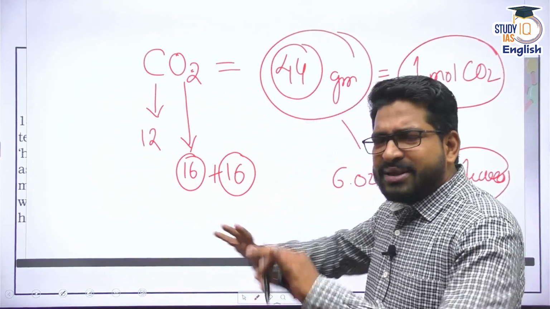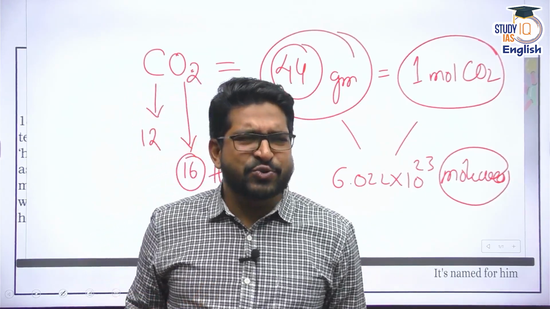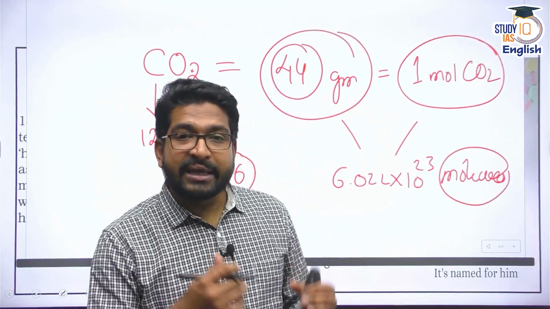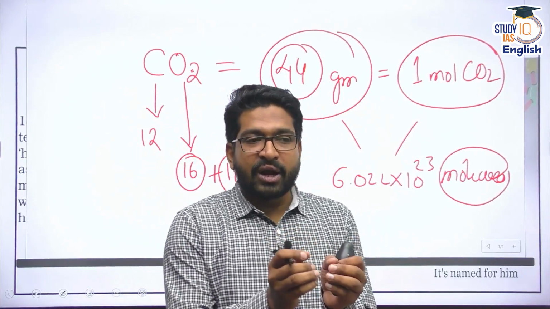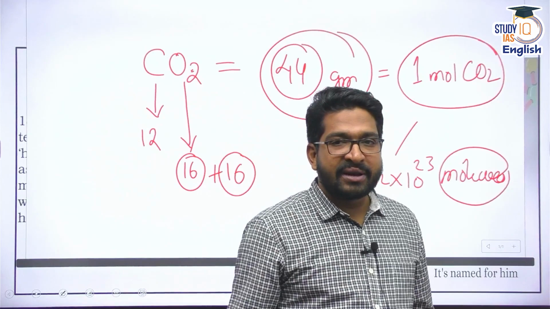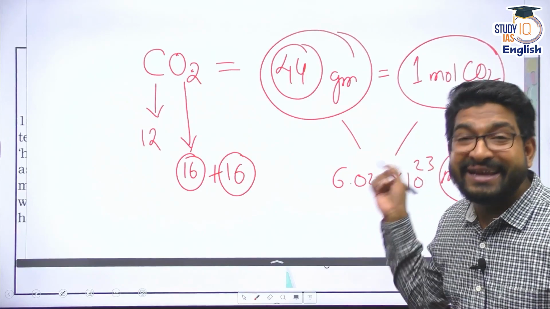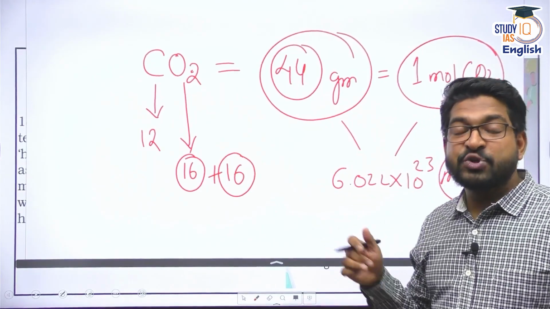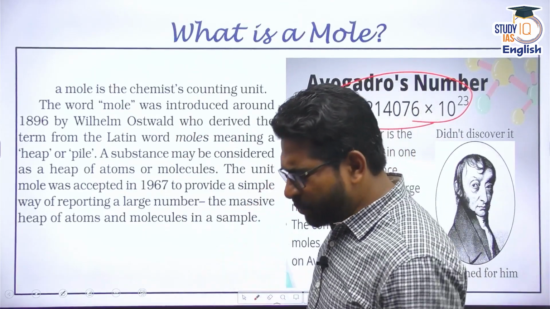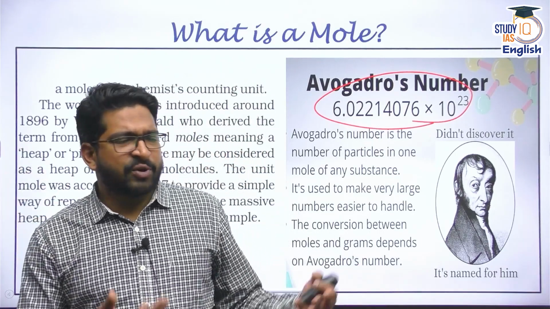It's a very simple example to understand it further, although it's a little confusing. I used to think, why so much of hassle? But as you try to understand chemistry, many times in chemical reactions, I want to understand the nature of the chemical reaction, the dynamics of the chemical reaction, chemical kinetics, chemical dynamics. Then I do need Avogadro's number, which will ease my calculation and understanding. But from the UPSC civil services perspective, you don't need too much calculation or numericals. In fact, we do not focus on that at all.